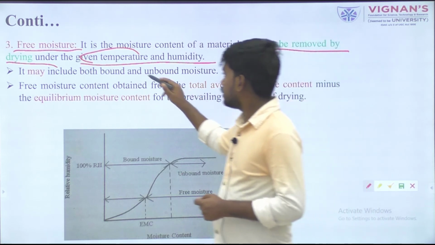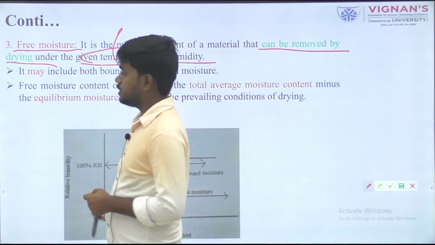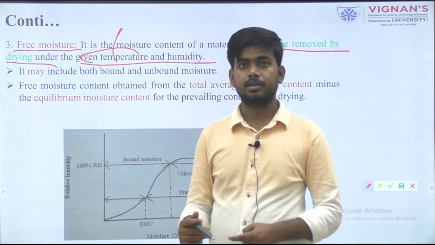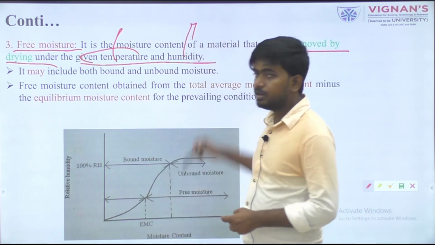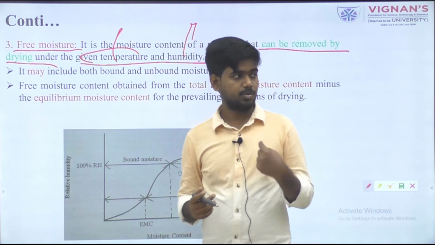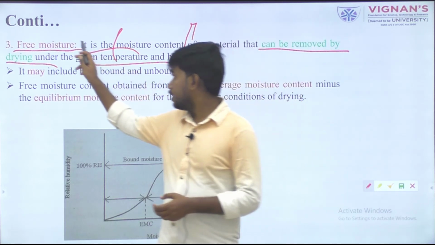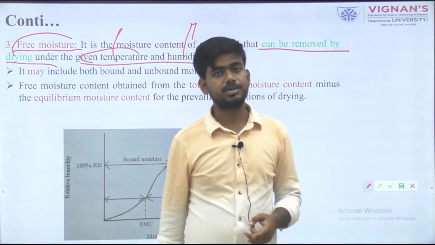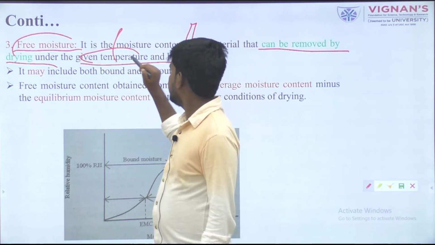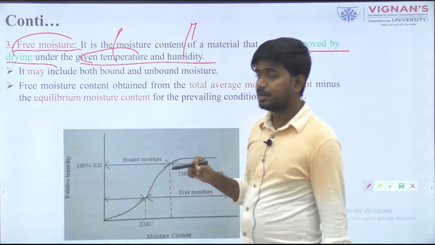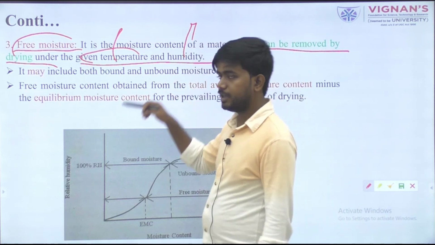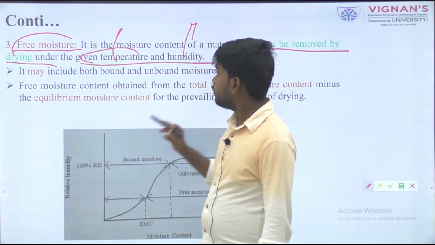If we change the temperature, then the free moisture content may be higher or lower. If we change the humidity, whatever moisture is present in the surroundings, the moisture removal rate, or the amount of free moisture that can be removed easily, may also change. So the important factors here are temperature and humidity. At that same temperature, the amount of water that can be removed during this drying process is known as the free moisture content.